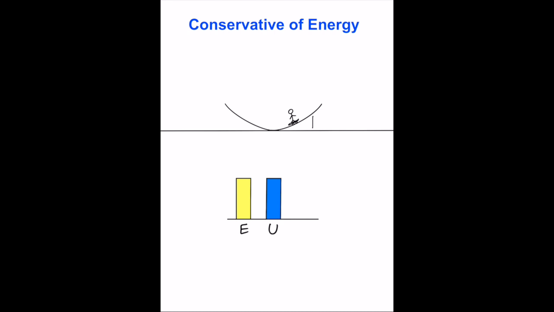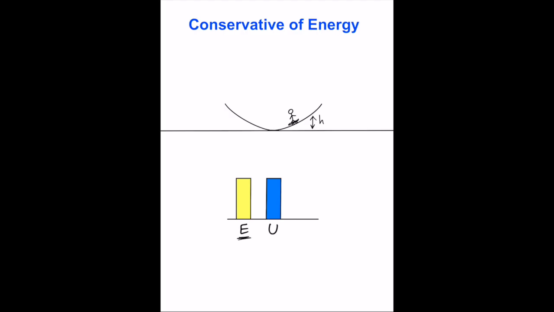So let's consider a skateboarder starting from rest at a certain height and then rolling back and forth along the ramp. If we neglect friction, then the skateboarder-Earth system can be considered to be isolated, where the only internal force in the system is the force of gravity, which is a conservative force, and so no energy is lost from the system as the skateboarder moves.